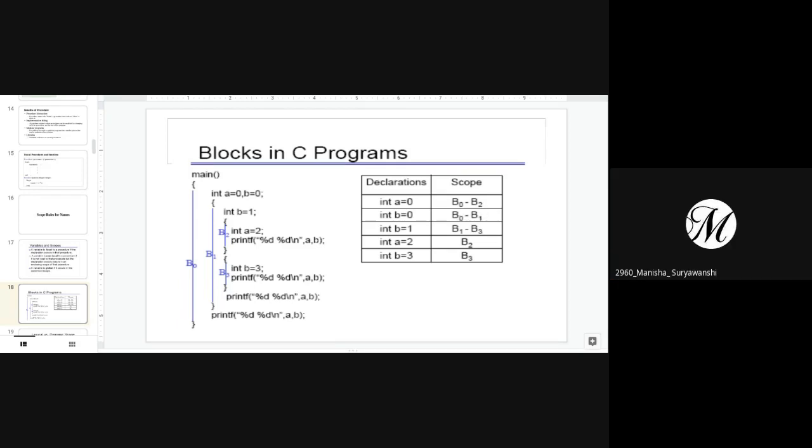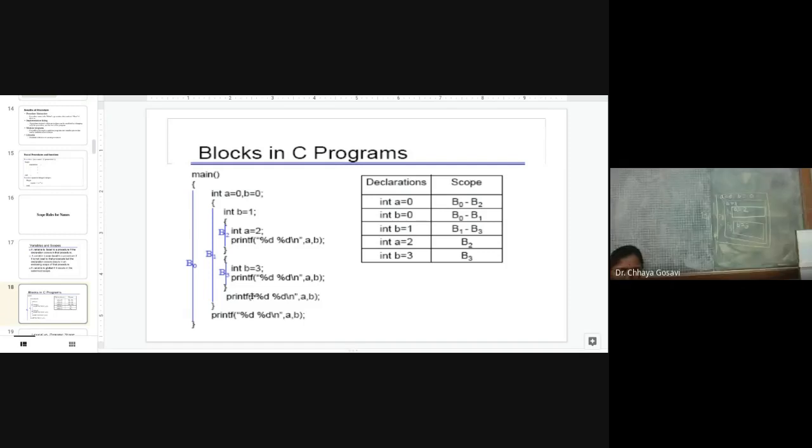Ma'am, but if we print B in our B0 block, then we are getting the value as 1. No, when you print here, print %d a comma b, your value of a is 0 and b is also 0. Oh, okay, got you.